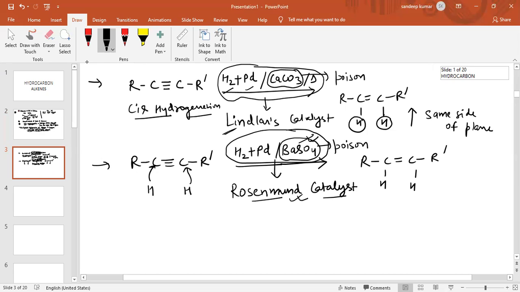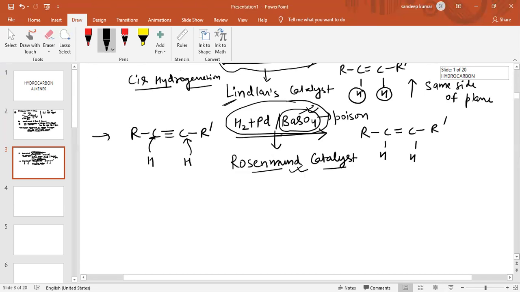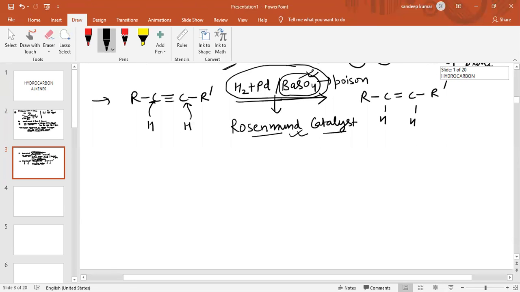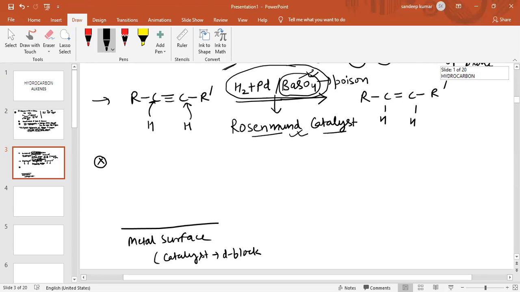Now we are going to discuss the surface chemistry of this reaction. So this is basically the metal surface. The metal surface basically acts as a catalyst. The catalyst will provide a metal surface, and these are basically d block elements. Now, there is addition of alkyne and hydrogen.